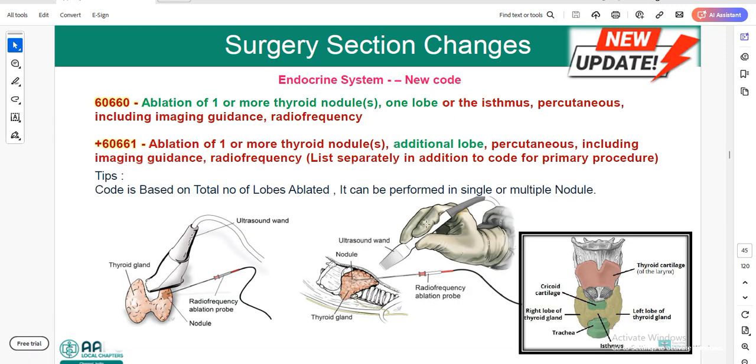Next we will see a few updates from the endocrine system. We have a few additions, which are for 60660: ablation of one or more thyroid nodules, one lobe or the isthmus, percutaneous, including imaging guidance, radiofrequency. And plus 60661, which is an add-on code. You can use 60661 if the patient has ablation of one or more thyroid nodules in an additional lobe. Basically, we code 60660 and 60661 based on the number of lobes, not based on the number of thyroid nodules.